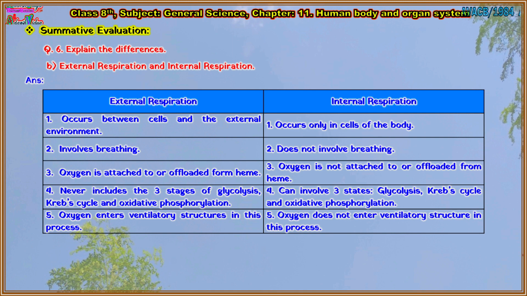In external respiration, 3. Oxygen is attached to or offloaded from heme. And internal respiration, 3. Oxygen is not attached to or offloaded from heme. In external respiration, 4. Never includes the 3 stages of glycolysis, Krebs cycle and oxidative phosphorylation. And internal respiration, 4. Can involve the 3 stages: glycolysis, Krebs cycle and oxidative phosphorylation. In the last point, external respiration: oxygen enters ventilatory structures in this process. And internal respiration, 5. Oxygen does not enter ventilatory structures in this process.